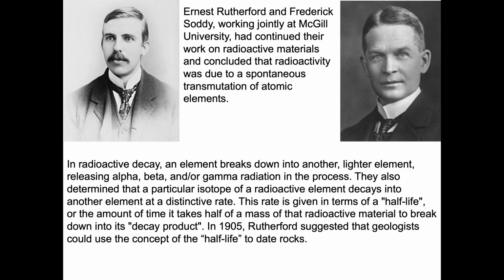In the course of radioactive decay, an element breaks down into another, less massive element, releasing alpha, beta, and/or gamma radiation in the process. The pair also determined that a particular isotope of a radioactive element decays into another element at a distinctive rate, a particular rate dependent upon the element. This rate is given in terms of a half-life, or the amount of time it takes half of a mass of that radioactive material to break down into its decay product,